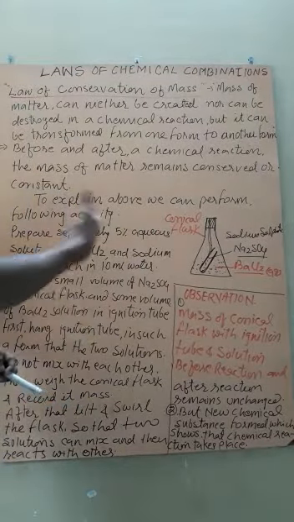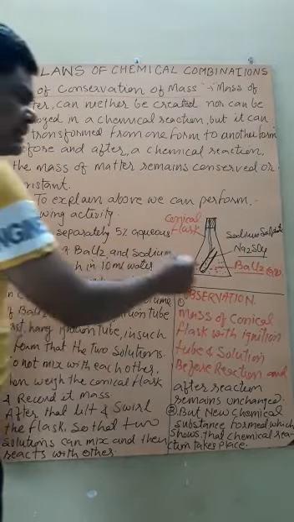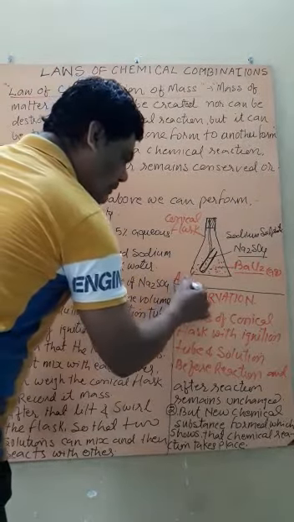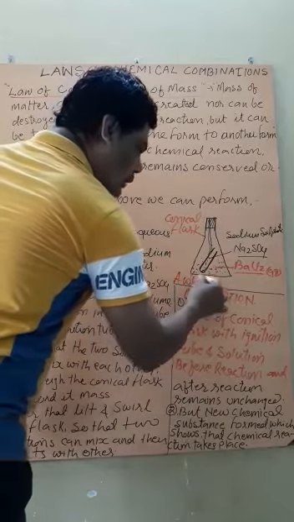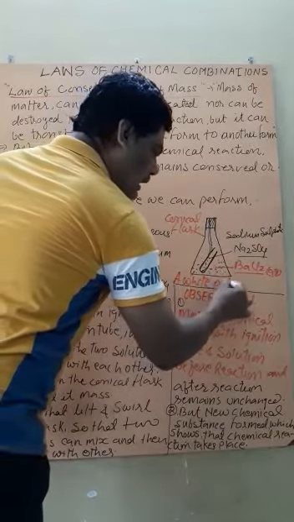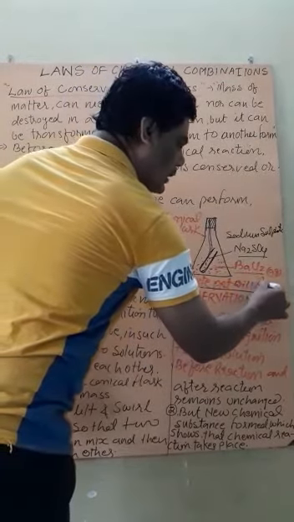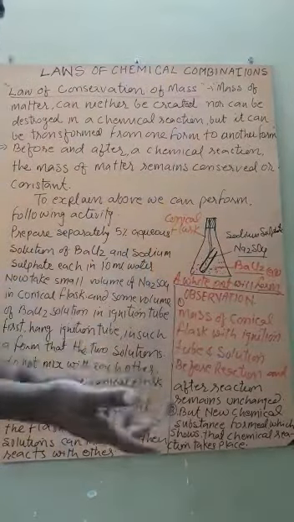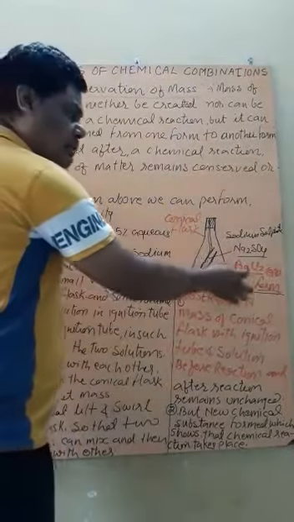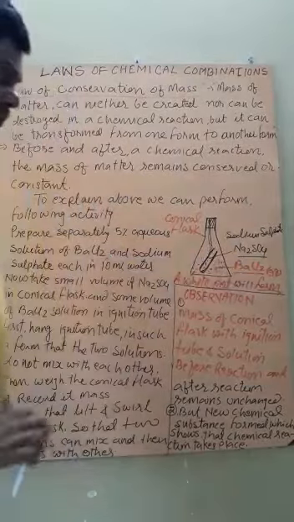After doing this, what do we observe? A chemical reaction takes place and a white precipitate forms. This white precipitate is due to the chemical reaction between barium chloride and sodium sulfate.